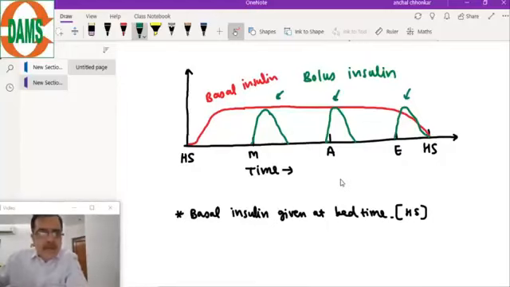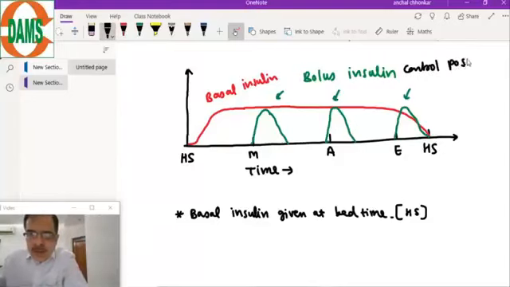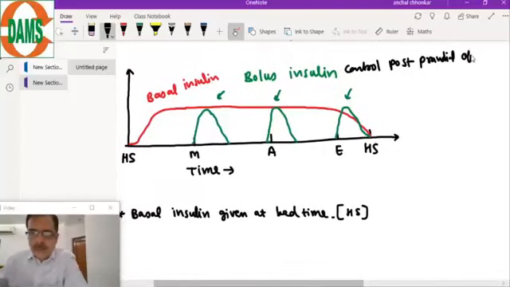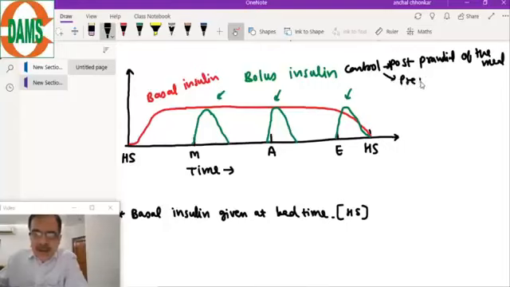Now what do these bolus insulins do? They mainly control the postprandial of that meal, as well as the preprandial of the next meal.